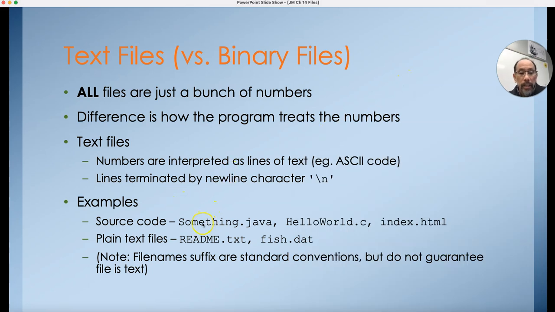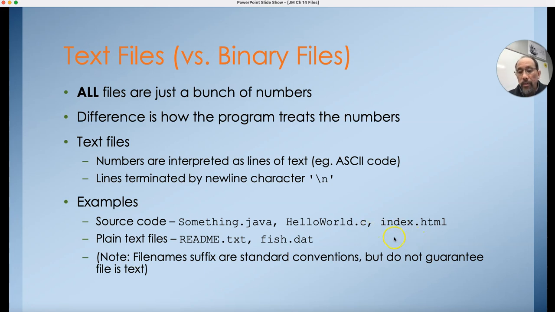Anyways, things like your Java file, a C program, an HTML file, maybe a readme.txt. These are all just plain text files. And these suffixes that you see here are meant to tell you what's inside of the file, but they don't guarantee it in any way.